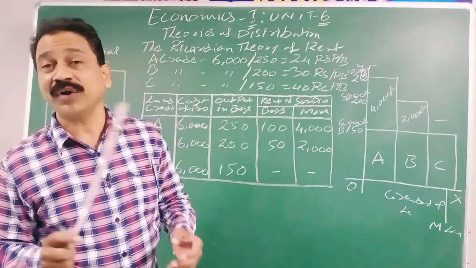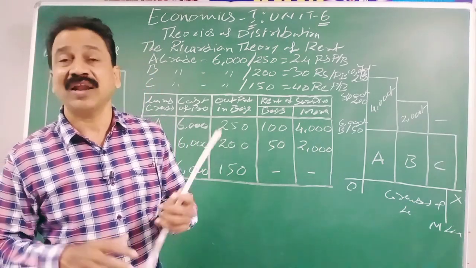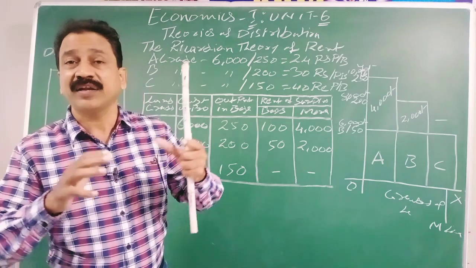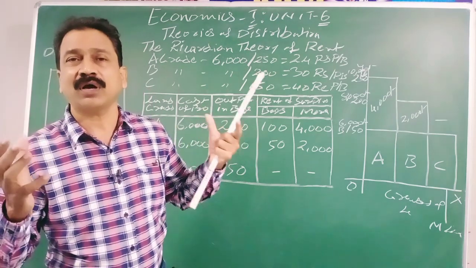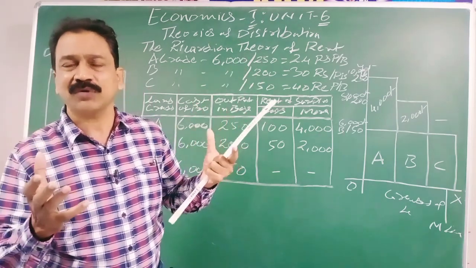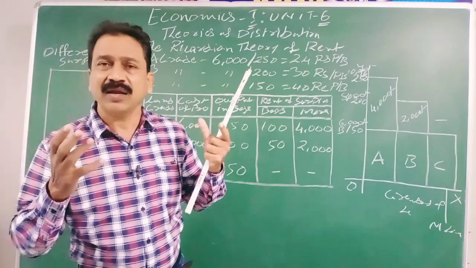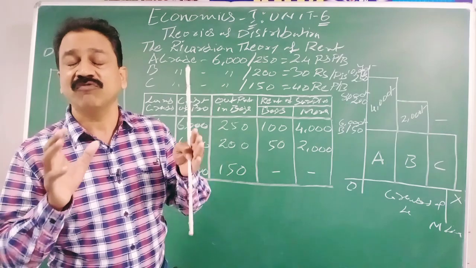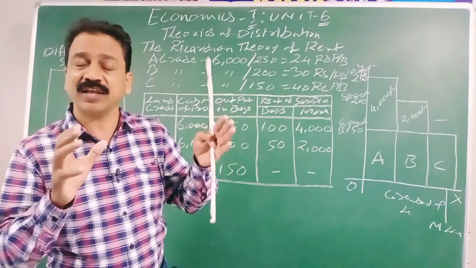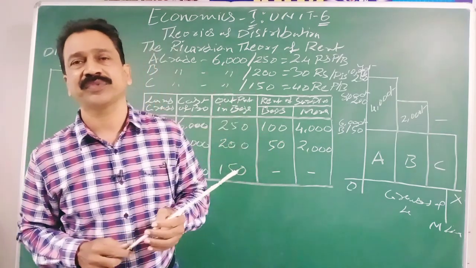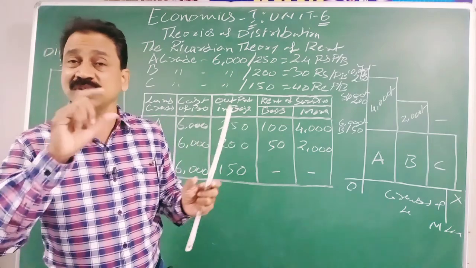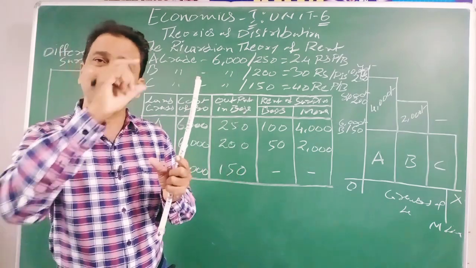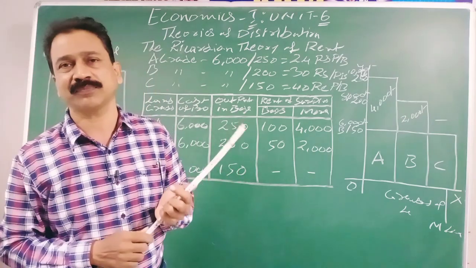According to David Ricardo, lands have different qualities and different indestructible powers, which cannot be destroyed. That type of power is in the land. Due to this power, some lands produce more, some lands produce less.